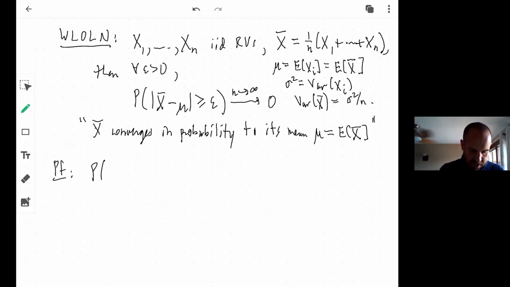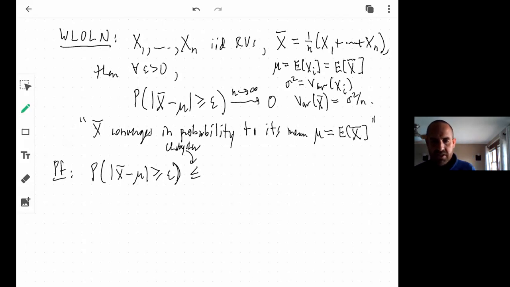Okay, so the probability that x bar minus mu is equal to or greater than epsilon is less than or equal to, this is by the Chebyshev inequality, less than or equal to what?